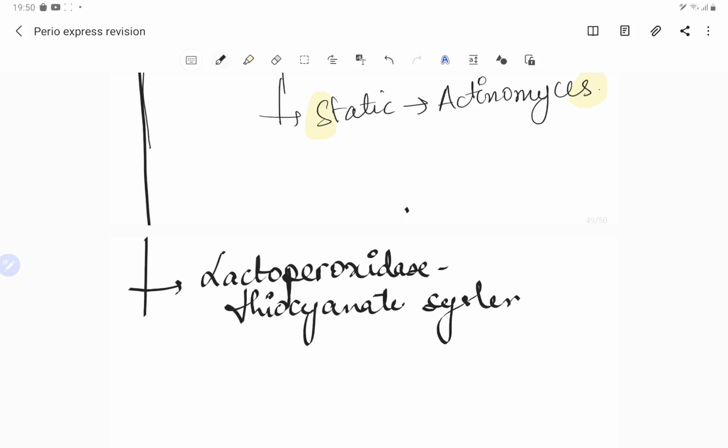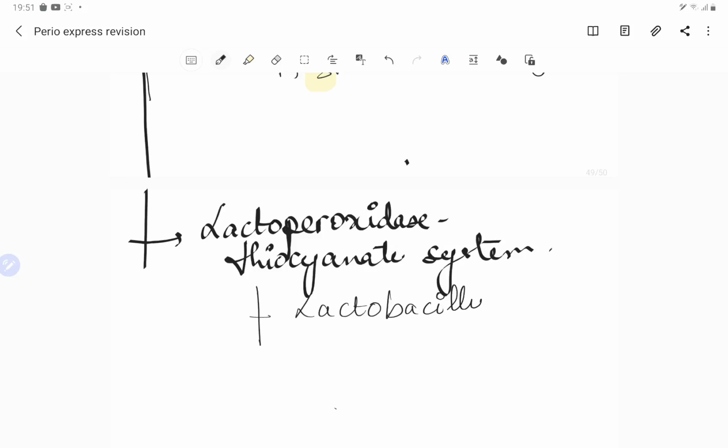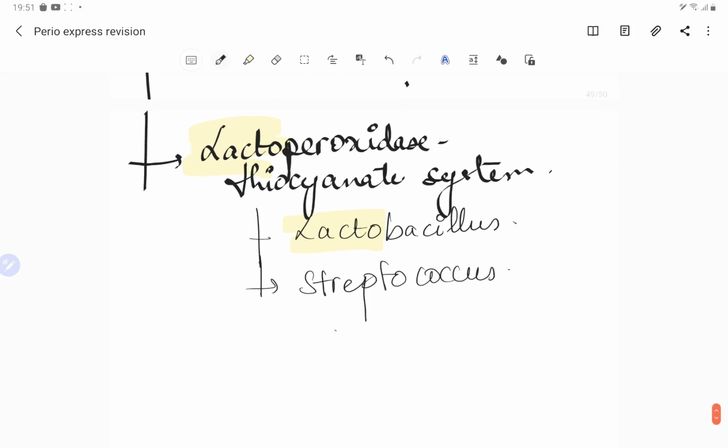It is very easy for us to remember because it is bactericidal to two bacteria. One is the lactobacillus, because the word lacto is already there, which is very easy to remember, and the other bacteria is streptococcus, right.